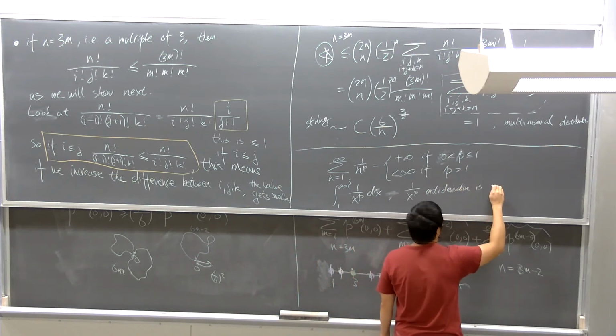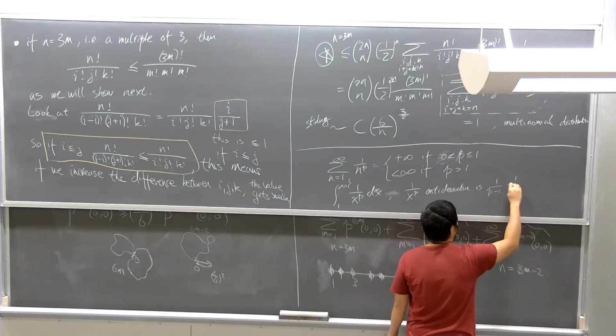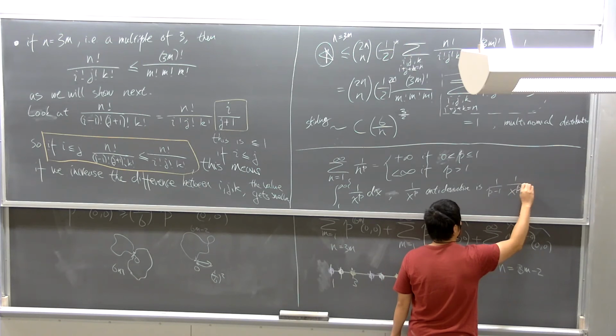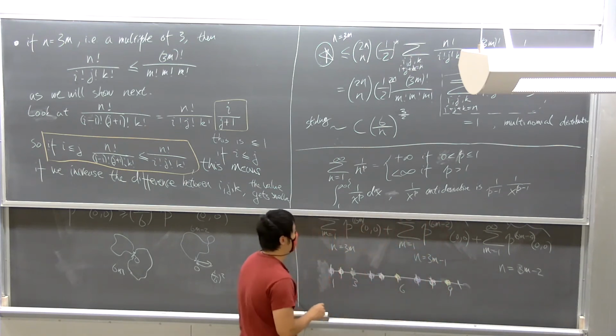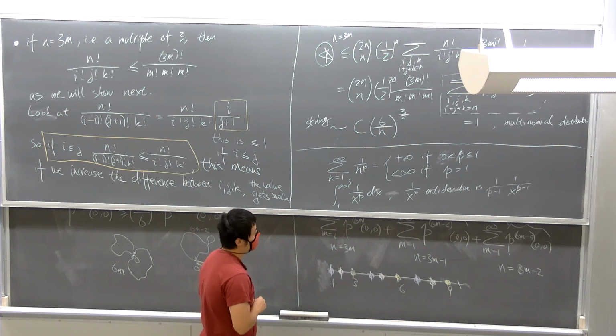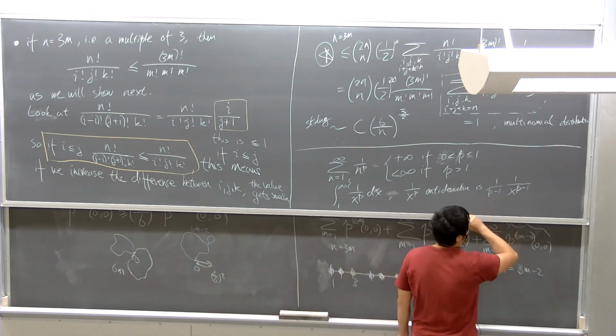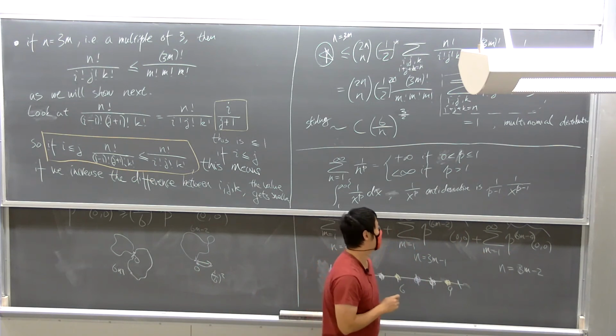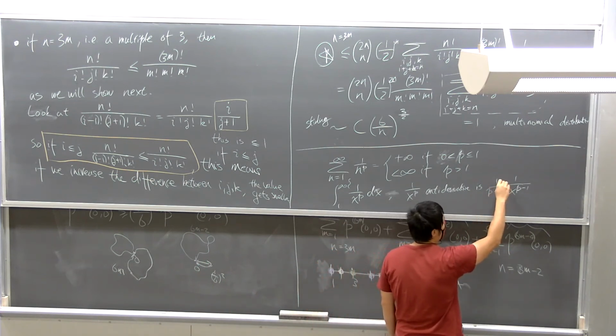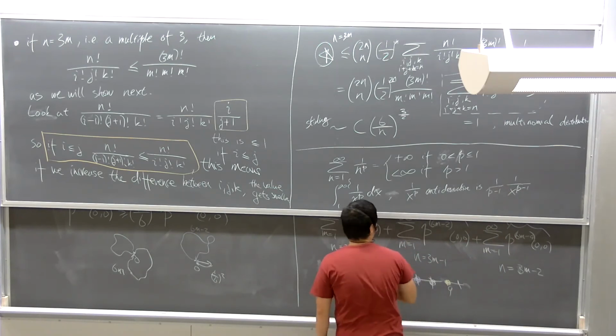This is, I think, 1 over p minus 1, 1 over x to the p minus 1. Wait, p plus 1, p minus 1. Let me think. Yeah, it should be minus 1. Minus 1 will be plus. Wait, it's a plus 1, right? Is it plus 1 or minus 1? 1 over 1 minus p. Okay, let's write it this way.